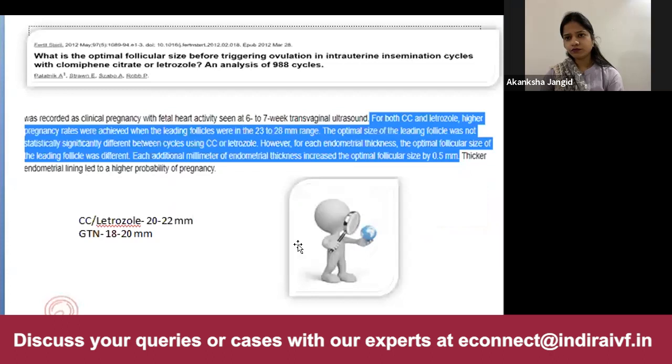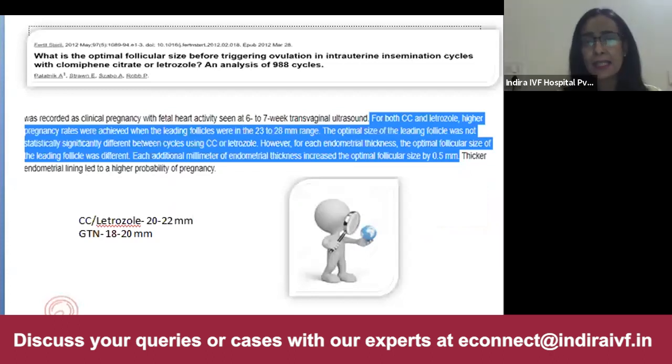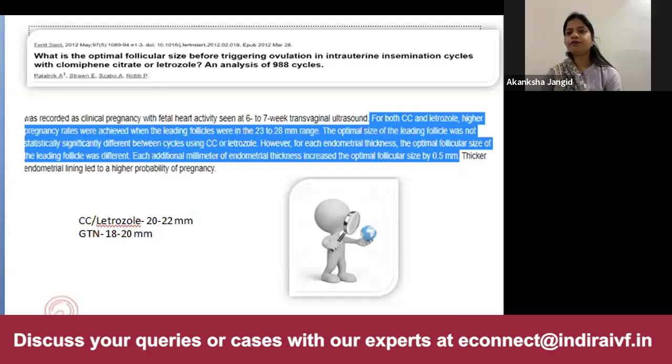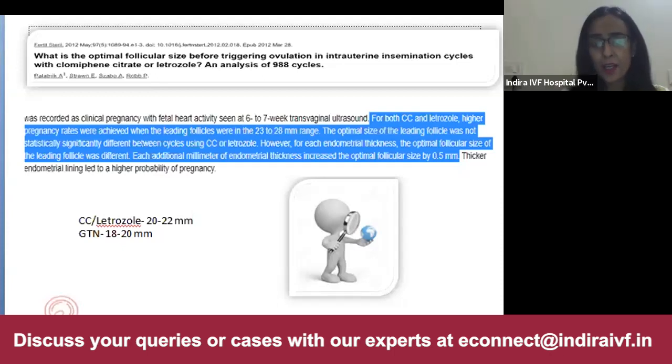Yes, absolutely right. There have been studies which state that the maximum diameter which gives good results can be between 23 to 28, but a few studies also say it can be around 20 mm. In CC cycles, the maturity is delayed as compared to gonadotropin cycles. So in CC and letrozole, we can give a trigger between 20 to 22 mm, and in gonadotropins between 18 to 20 mm. A few studies have mentioned that if we delay the trigger beyond 22, then there is a risk of LUF also.